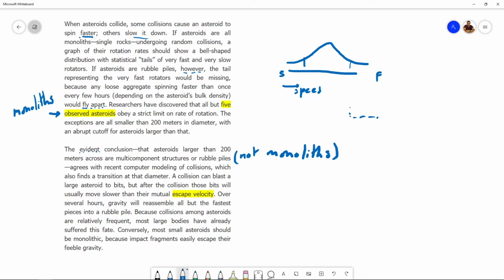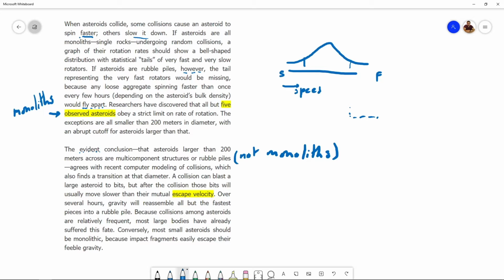Over several hours, gravity will reassemble all but the fastest pieces into a rubble pile. Okay, alright. So over a few hours, because of gravity, these bits that the asteroid got blasted into will reassemble. All bits? No, not all of them. The fastest pieces might not come back. The rest will all come back and create a rubble pile, which is also an asteroid, but it's not a monolith, it's a chunk of smaller bits.